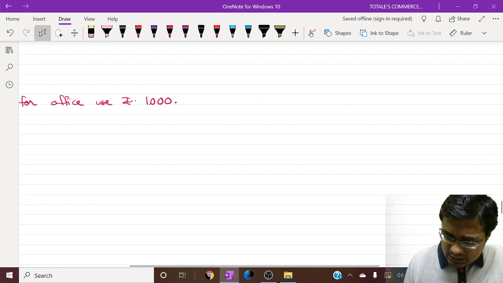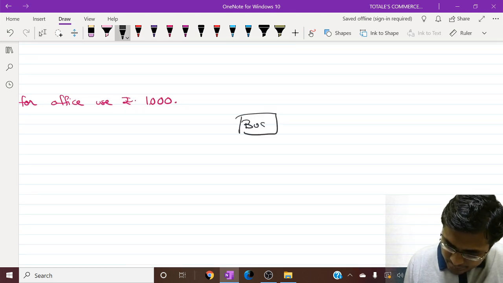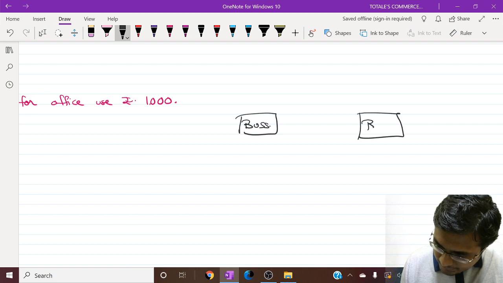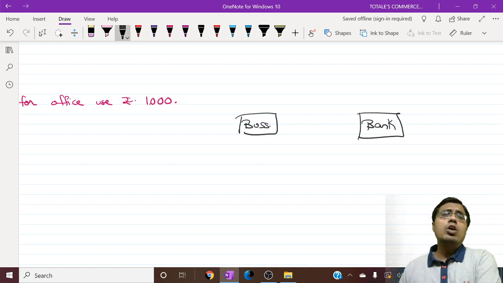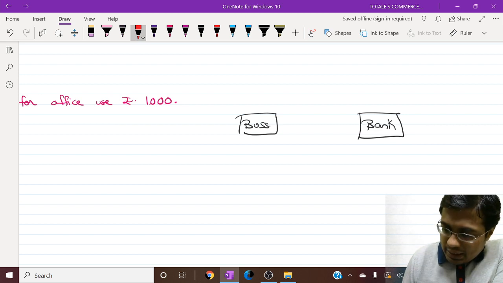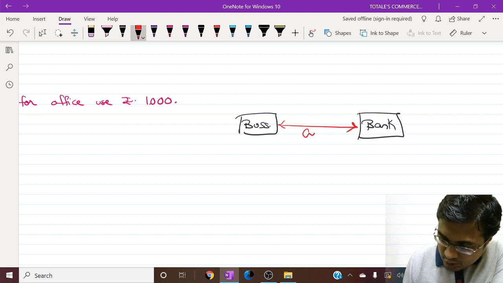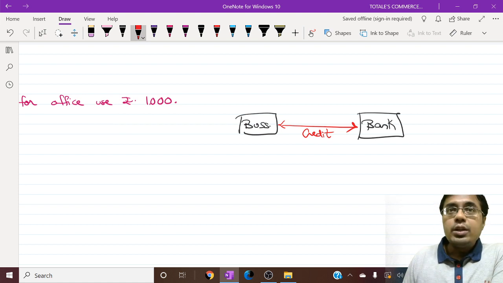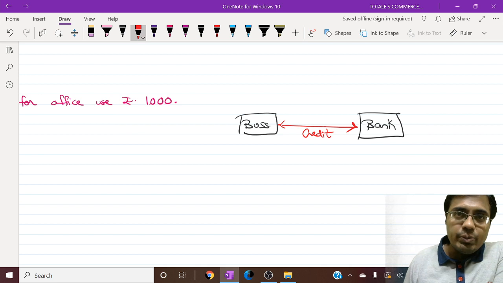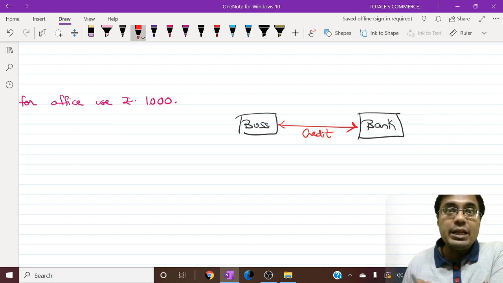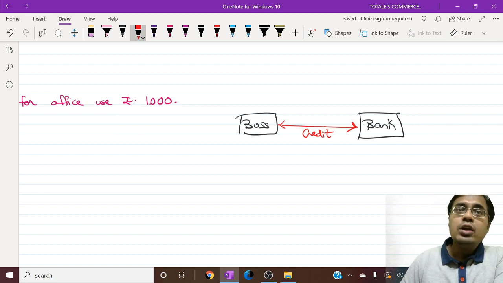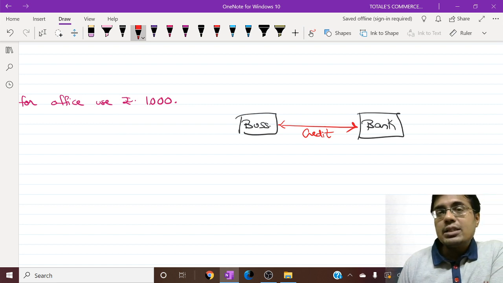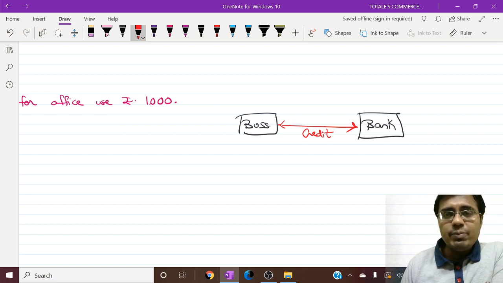We need to understand. See, this is the business and this is the bank. One thing I need all of you to understand for good is that the transaction between business and bank is always a credit transaction. The business is giving its money to the bank and business can recover that money from the bank on any day, at any time. Whether you are depositing money, withdrawing money, or taking a loan from the bank, the transaction is a credit transaction. Keep this in mind.